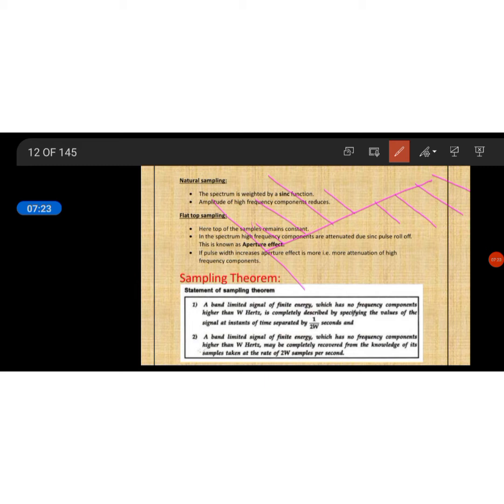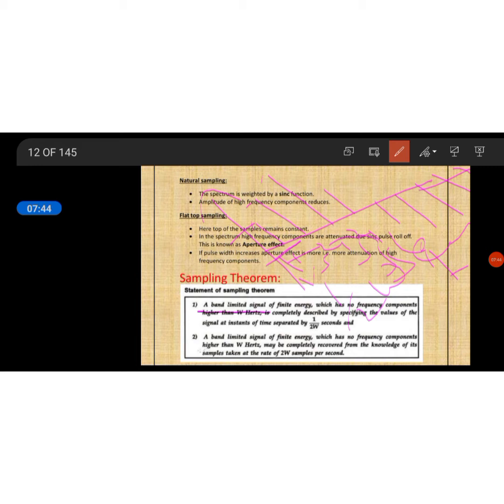This is called samples. At every instant, this is the time period and this is the amplitude: Ts, 2Ts, 3Ts, 4Ts, 5Ts. So at every instant, the spacing is 1 by 2 omega seconds.